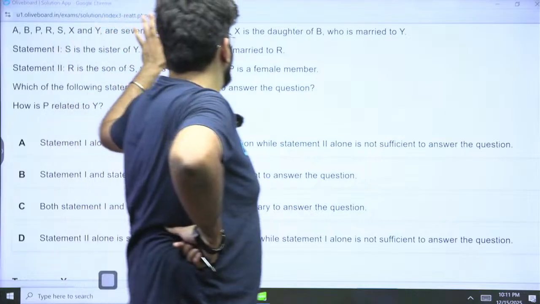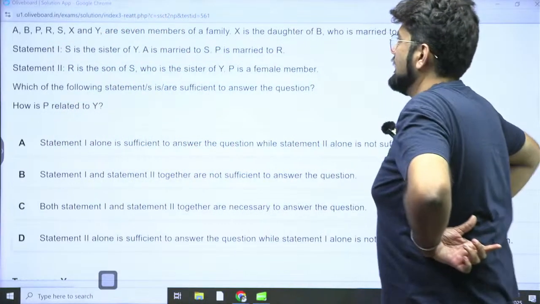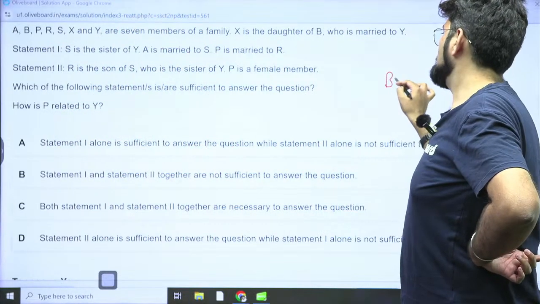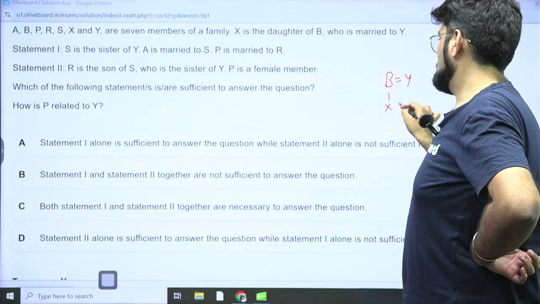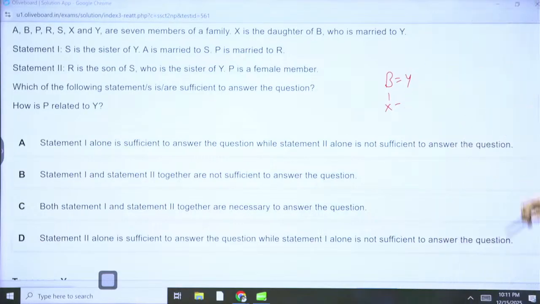So let's correctly write whatever is given to us. X is the daughter of B. B is married to Y. This much we know. The question is how is P related to Y? Now the options are 1 alone, 1 and 2 together, both are necessary, not sufficient, and 2 alone. Standard questions, standard options.